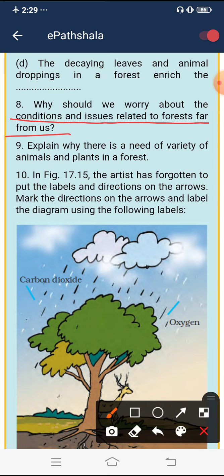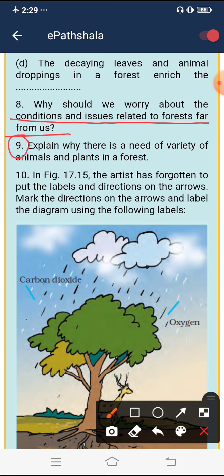Damage to forests directly or indirectly affects human habitat and environment. So it must be a matter of concern among us.